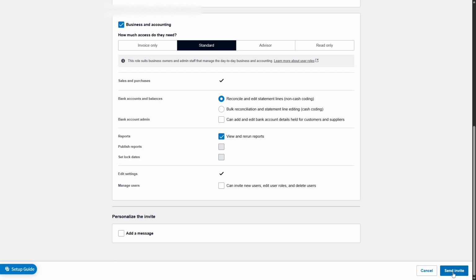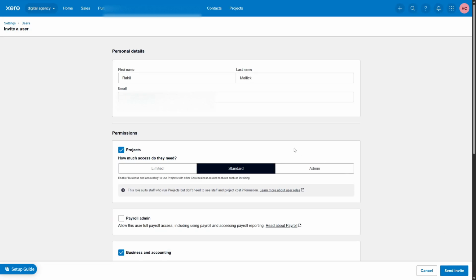And there you have it. With these steps, you've successfully invited your accountant to your Xero account. Having your accountant on board allows them to assist you more effectively, ensuring your financial data is used to its fullest potential.